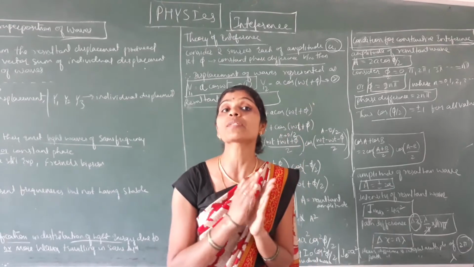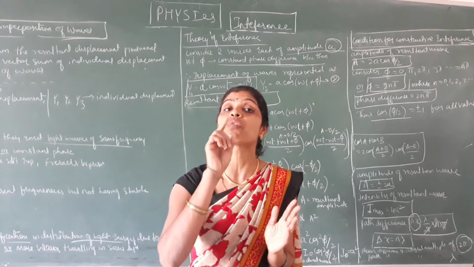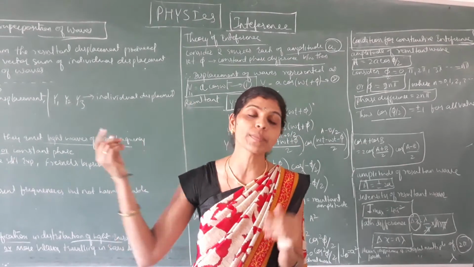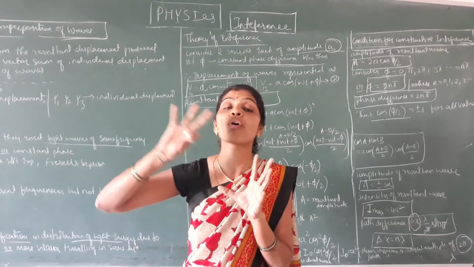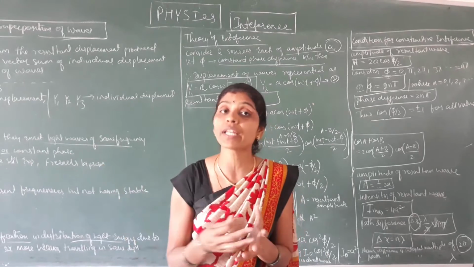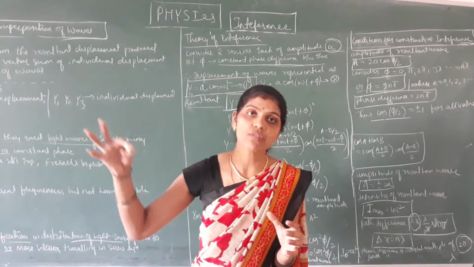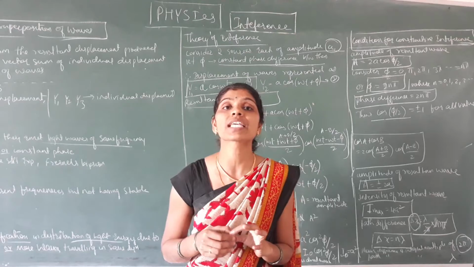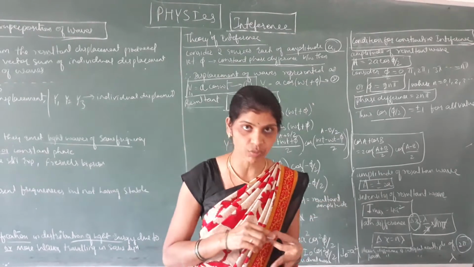The displacement of two waves is represented by y equals y1 plus y2, meaning we are taking the sum of all of them. Similarly, you can take the sum of all n waves.